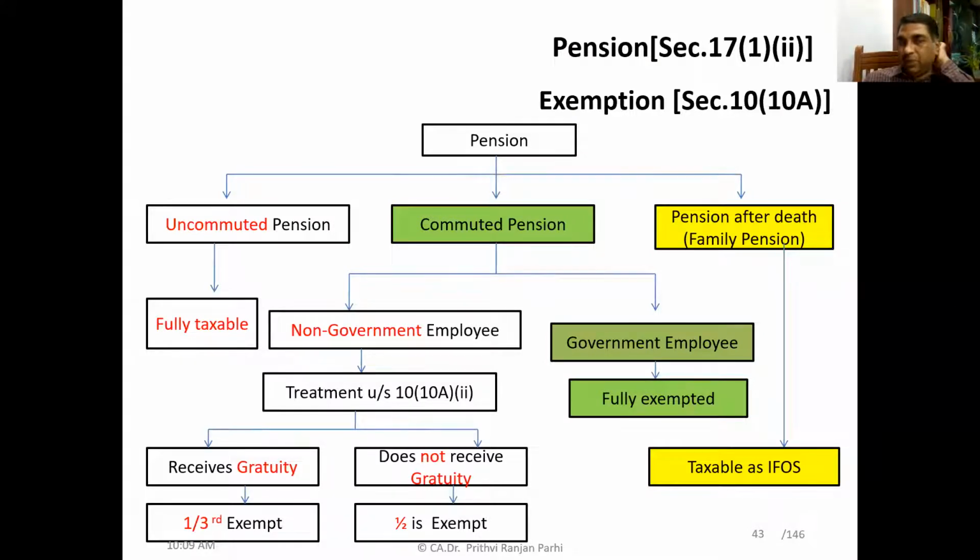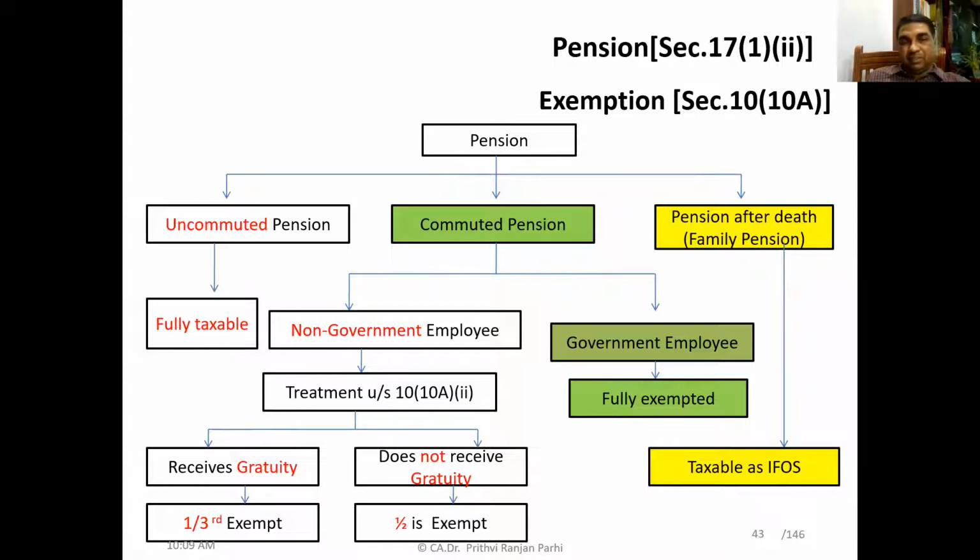Now, coming to this part, pension. Uncommuted pension means regular pension. It is just like salary, and you can see the treatment. What is the treatment here for uncommuted pension? Can you read it here? Fully taxable. So for uncommuted pension, you need not worry. There is no exemption, fully taxable.